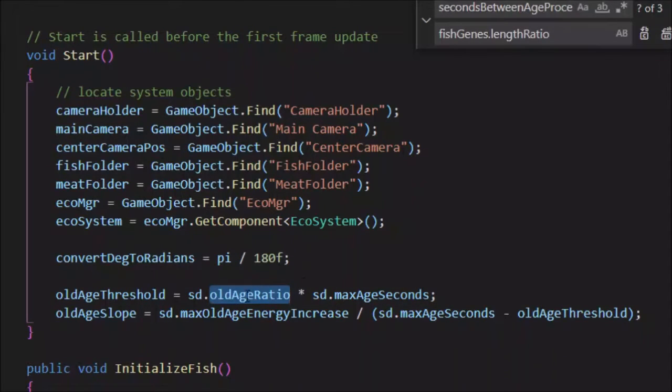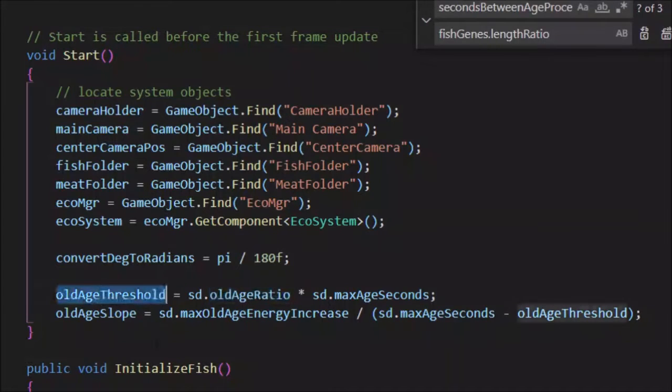Right now I've got the old age ratio set to 80%. So let's say the max age of a fish was 100 seconds. If this is set to 80%, then that means the fish is starting to get old at 80 seconds. And things happen once a fish hits old age. We'll talk about it as we go through here.